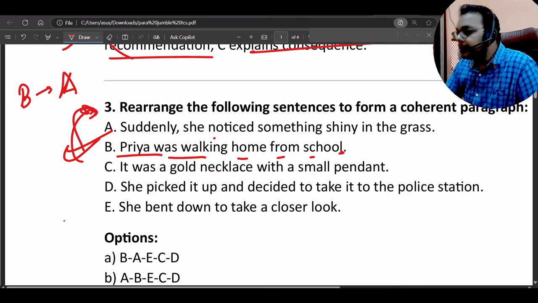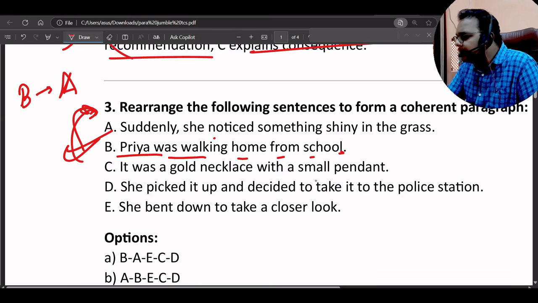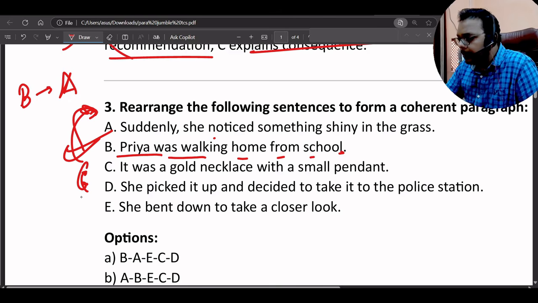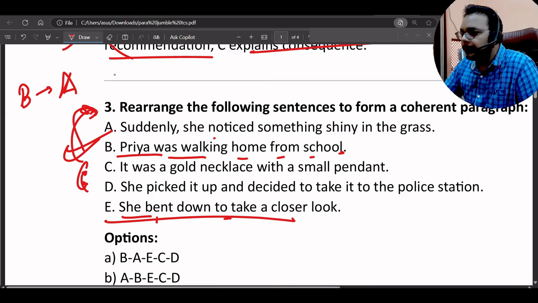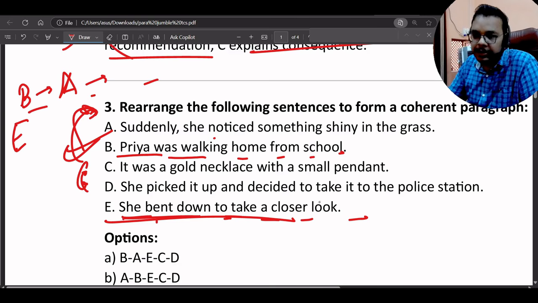Okay, so after that, it was a gold necklace with a small pendant. She picked it up, decided to take it to the police station. Definitely it will come before it, I think. No, it will come after it. She bent down to take a closer look. So E should come here. B A E, because suddenly she noticed something shiny in the grass. She bent down to take a closer look. So BAE.